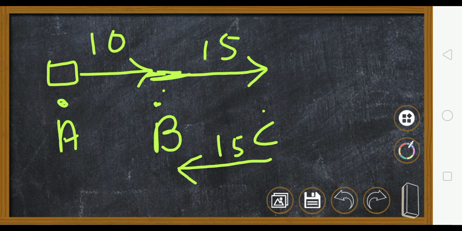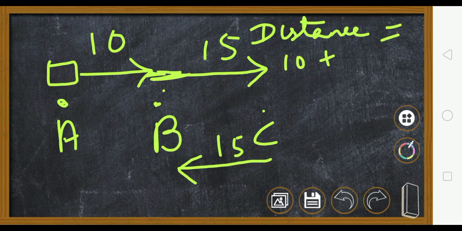So distance travelled will be A to B 10, B to C 15, and again from C back to B 15. So this is the total distance travelled, that is 40 kilometers.